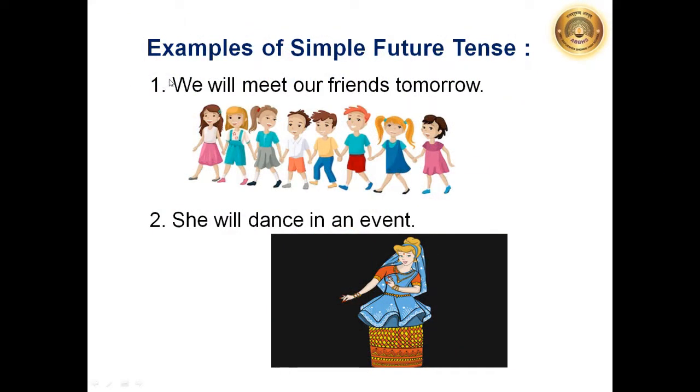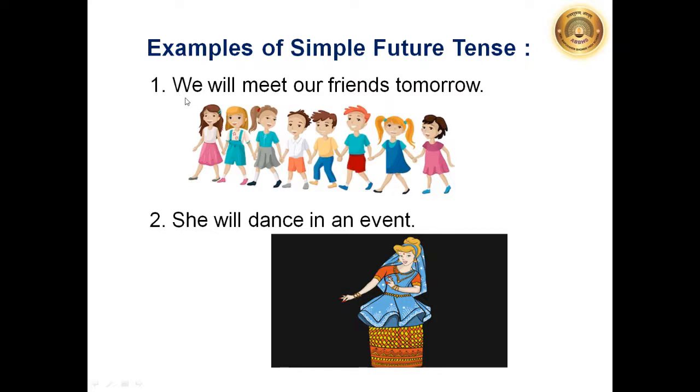As we have learned in present tense and past tense, there are two types of the tense, that is simple and continuous. Here in future tense also, we have two types. First, we will learn examples of simple future tense. You can see all these children, what they are doing. They are planning something. What are they planning?